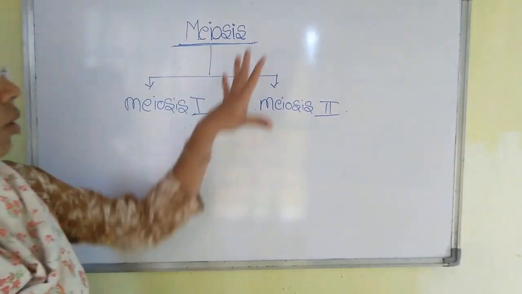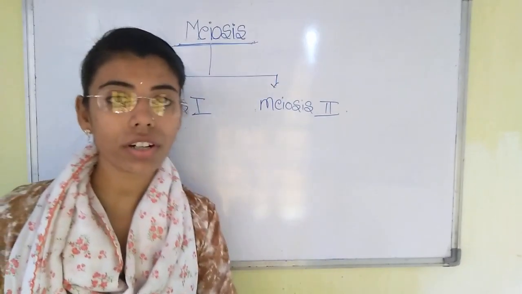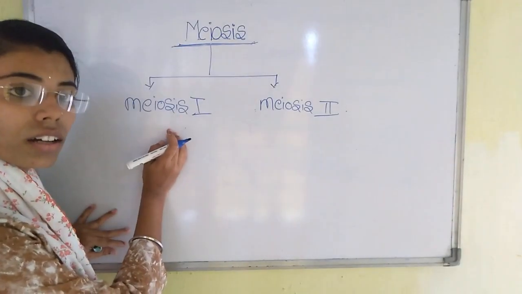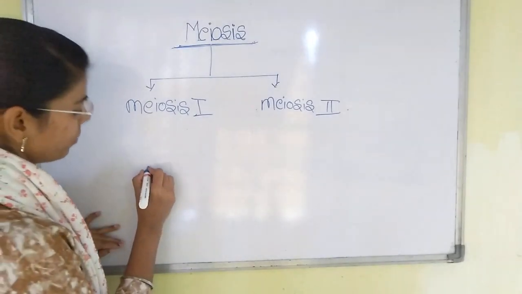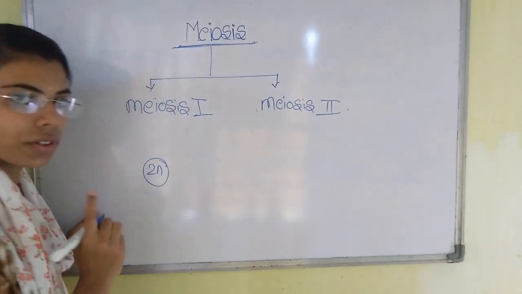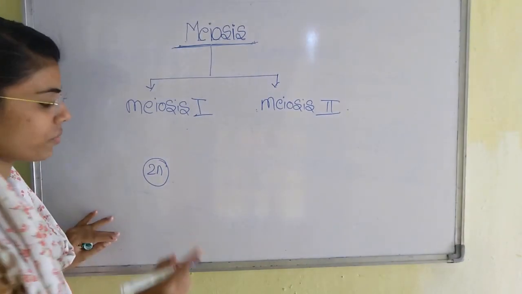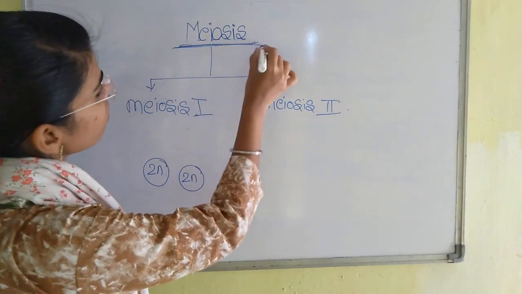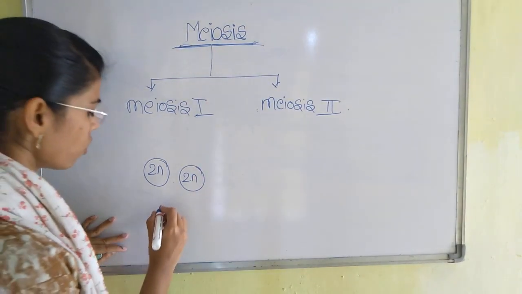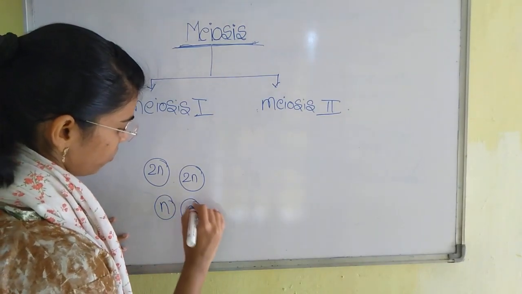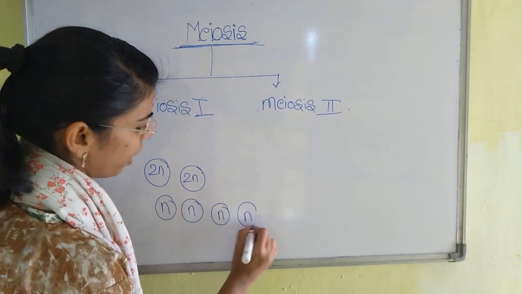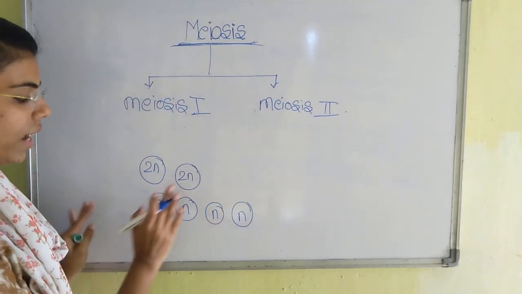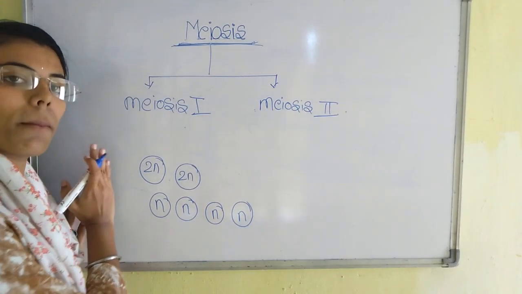Now, the processes of meiosis and mitosis look similar, but the major difference is that in mitosis, two diploid cells are formed. In meiosis, four haploid cells are formed. This is the major difference. The process is similar, but this is the major difference between mitosis and meiosis.